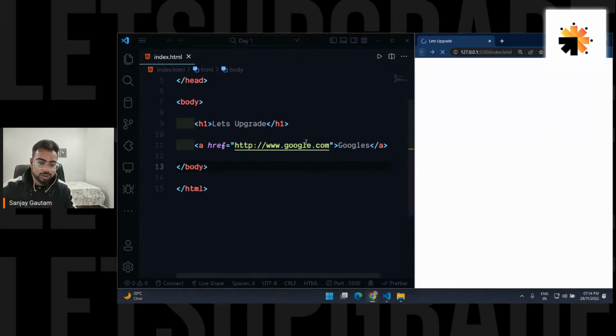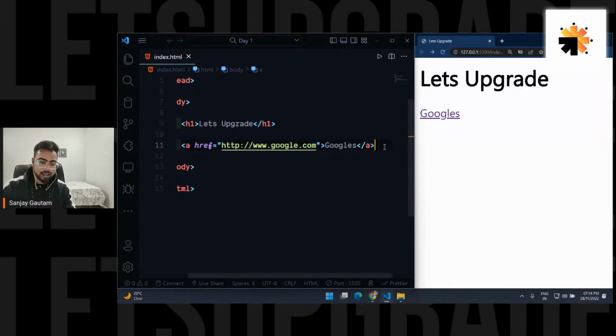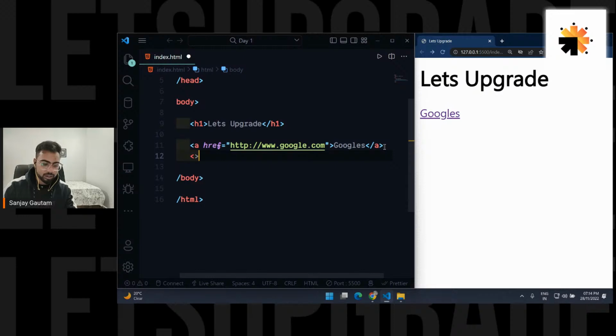See, so you can have so many attributes. I'm going to add one more anchor, and let's put a link for Let's Upgrade. Let me copy the link for Let's Upgrade here. I don't want any spelling mistake now. So let me copy this, go over here, and type href.